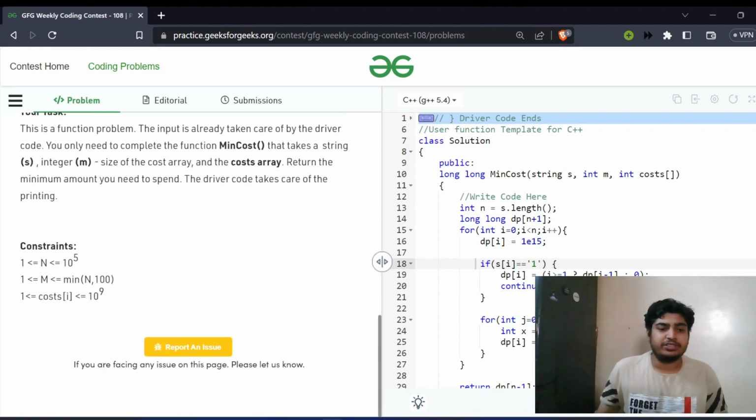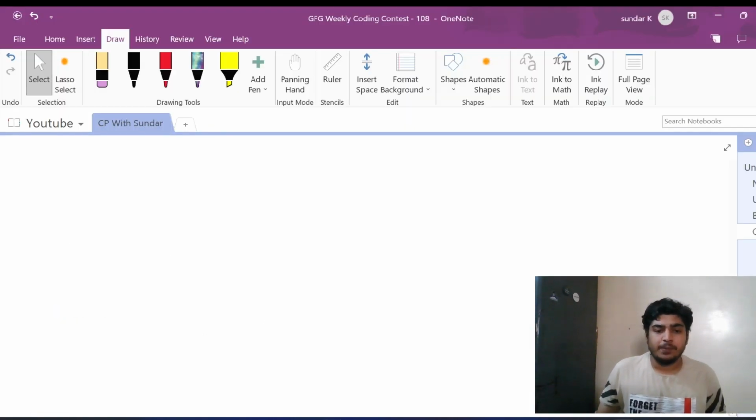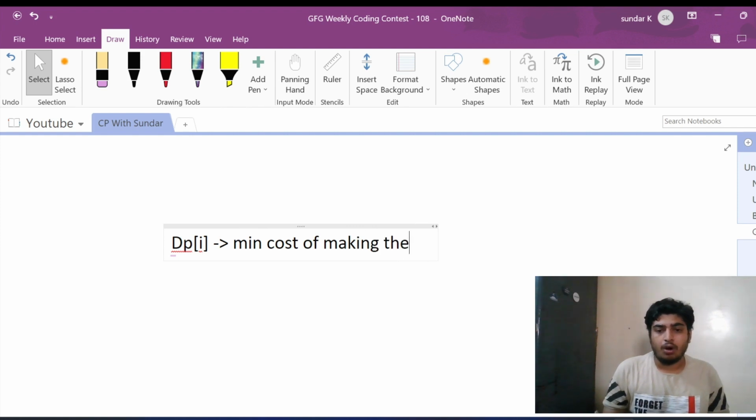Now just look at the constraints for this problem. So n is given as 10 power 5, and the maximum value of m can go up to 100. Now this can be solved easily in a time complexity of big O of n into m. For every index, try to go through all the possibilities of the cost array. So what I'm trying to mean is, we'll be constructing a DP, and DP of i will mean that it will be having the minimum cost of making all the elements till the ith index as 1.